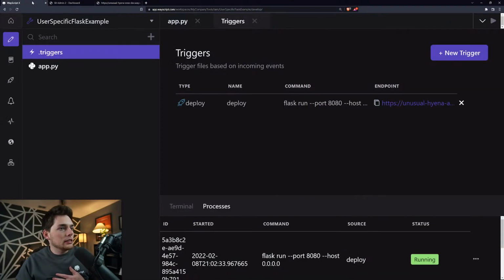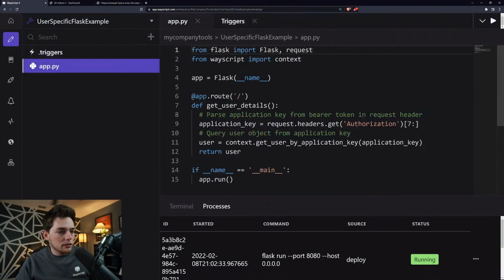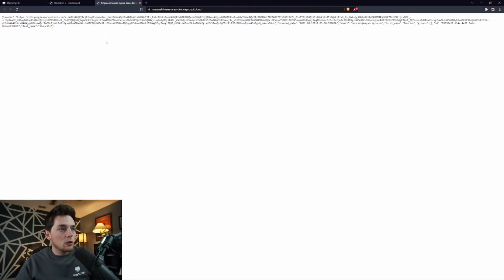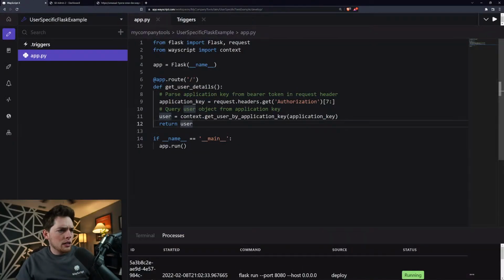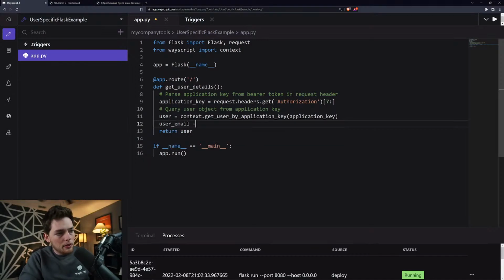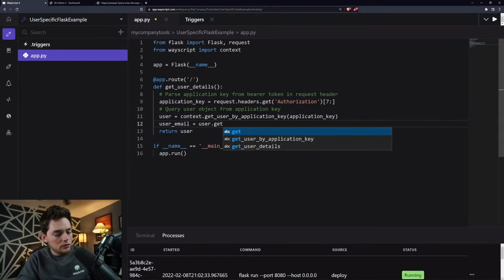All right. So back in our Flask application, I will zoom out just a little. Perfect. All right. So we know that user gives us this JSON struct, and what we'll want to do most likely is pull some information out of it so we know the user that is interacting with our site. So in this case, we'll say something like user email, and we'll pull out user email.